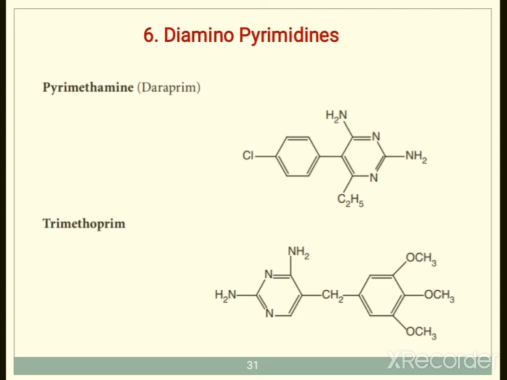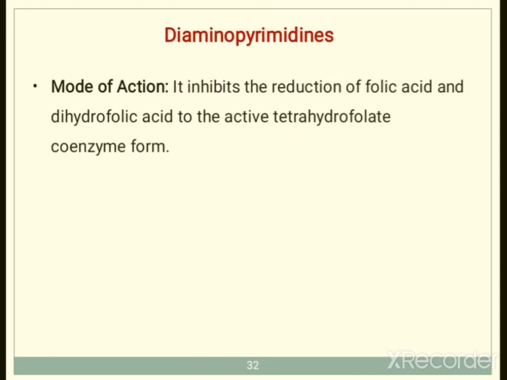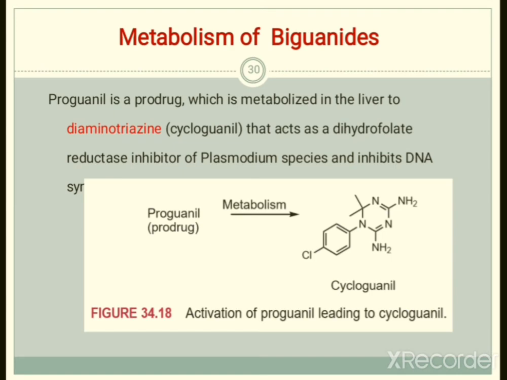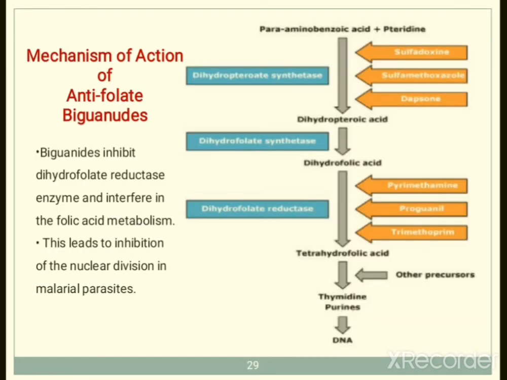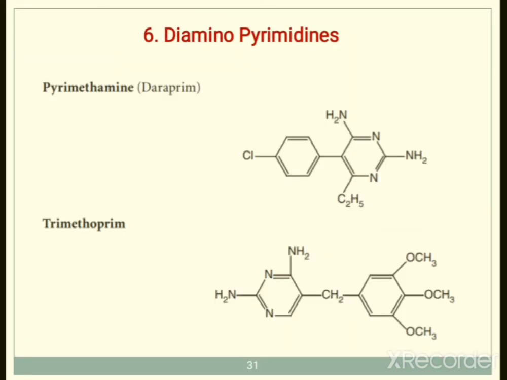So again the mode of action of these drugs is quite similar to the biguanide derivatives. Already we have seen here pyrimethamine and trimethoprim with proguanil shown over here. So pyrimethamine and trimethoprim, with proguanil, also inhibit dihydrofolate reductase.